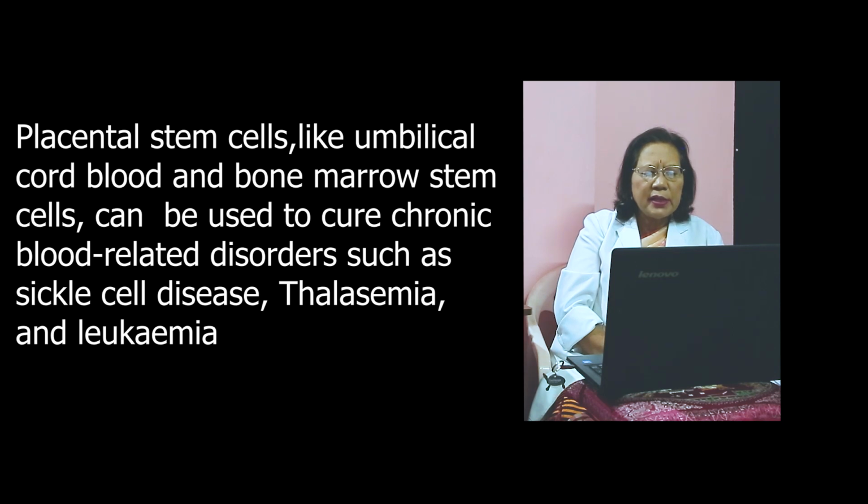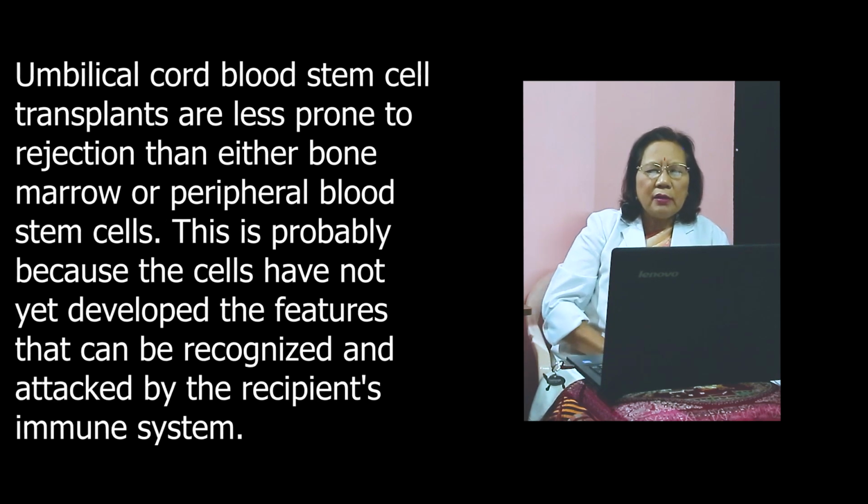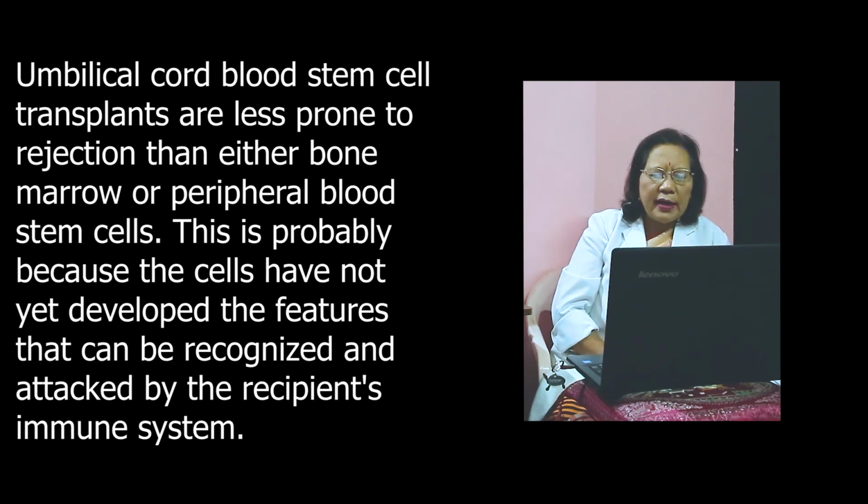Here, placental stem cells like umbilical cord blood and bone marrow stem cells can be used to cure chronic blood-related disorders such as sickle cell disease, thalassemias, and leukemias. Umbilical cord blood stem cell transplants are less prone to rejection than either bone marrow or peripheral blood stem cells. This is probably because the cells have not yet developed the features that can be recognized and attacked by the recipient's immune system. So this umbilical cord blood is often stored after birth in cold storage.